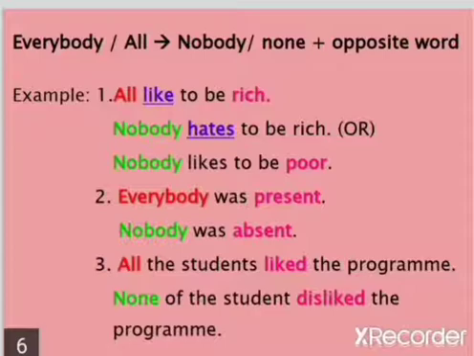Next example. Everybody was present. This sentence can be changed as nobody was absent. Everybody was present means nobody was absent. So here we change this sentence into a negative sentence, but we get the exact meaning. All the students liked the program. Here the negative sentence for this statement is none of the students disliked the program.